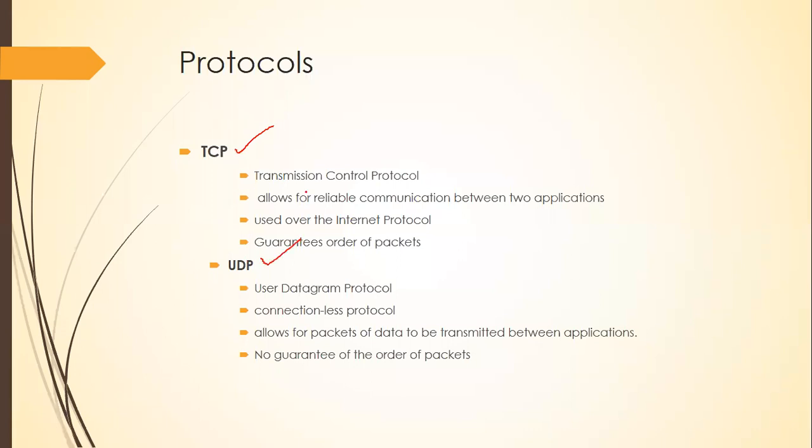TCP is called Transmission Control Protocol. You even say it is a connection-oriented protocol. UDP is User Datagram Protocol. It is a connection-less protocol.